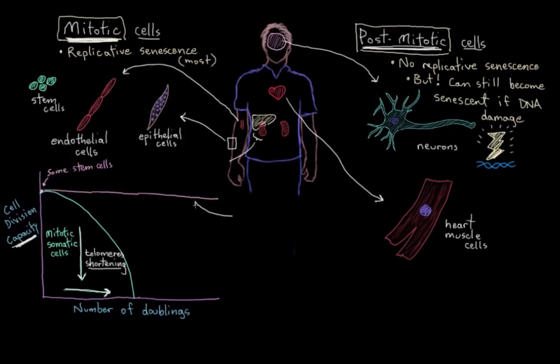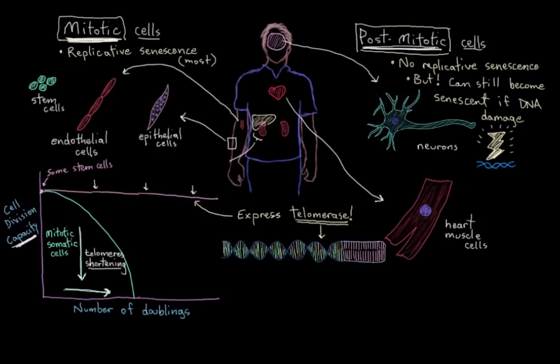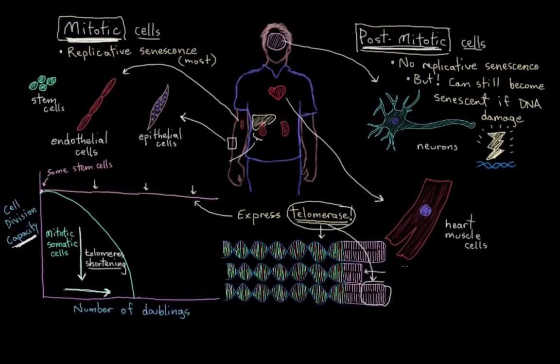Well, it turns out that they express a special enzyme called telomerase. And what telomerase does is every time one of these cells from our stem cell curve here undergoes replication and loses a bit of telomere, telomerase, the enzyme, sort of springs into action and adds back that little bit of telomere, right? So that means that these cells are never going to reach a Hayflick limit, right? They're just going to have the ability to replicate as many times as they want. And that's because they express telomerase.